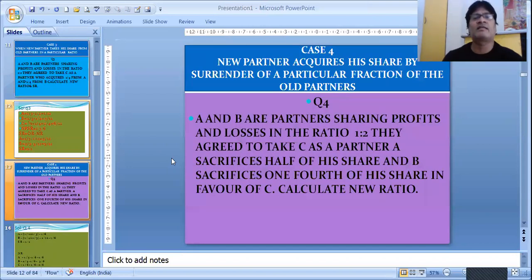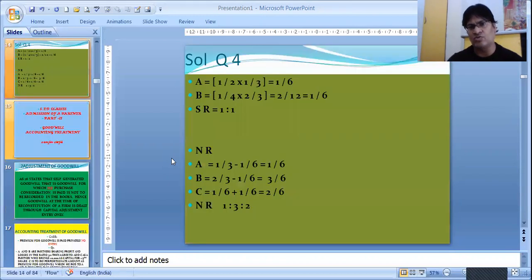Now we have another type of sum. Again, the ratio of profits is 1:2. But now in this case, A sacrifices half of his share. Suppose A was getting 50,000, now he will be giving 25,000 to C. And B sacrifices 1/4 of his share. Suppose he was getting 60,000, now he will be giving 15,000, 1/4, in favor of C. So let's understand how to do this.